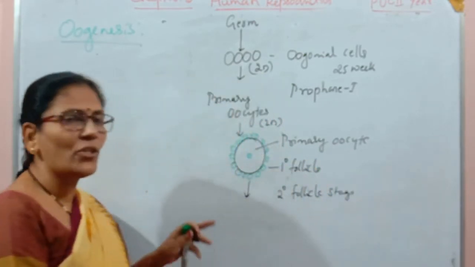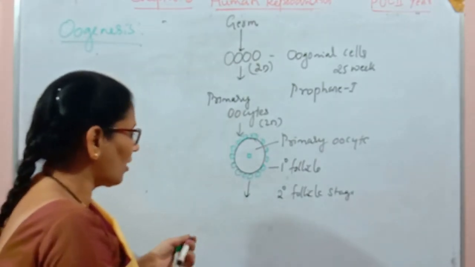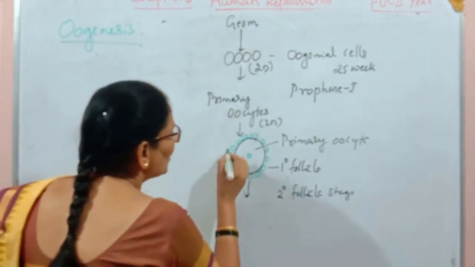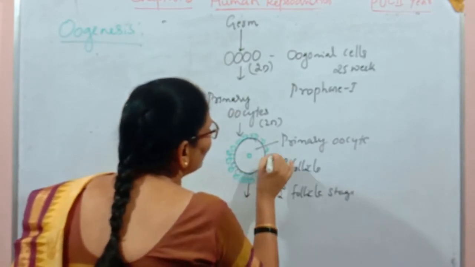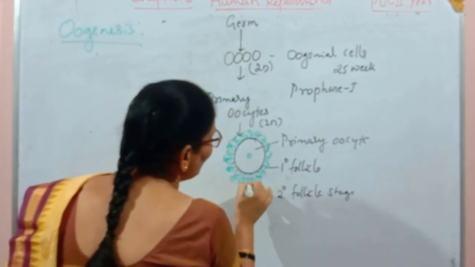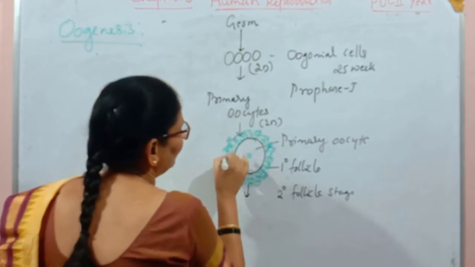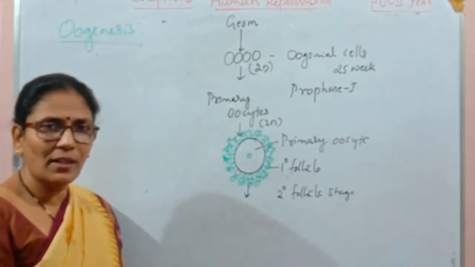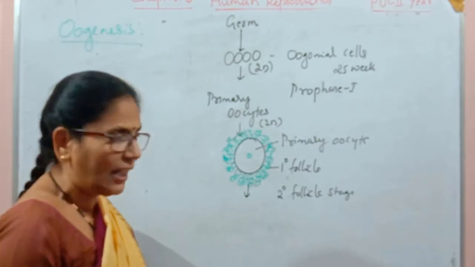The characteristic feature of the secondary follicle stage is that the primary follicle is surrounded with a few more layers of granulosa cells, which means this layer is now becoming multi-layer. And also there is the formation of a theca layer.